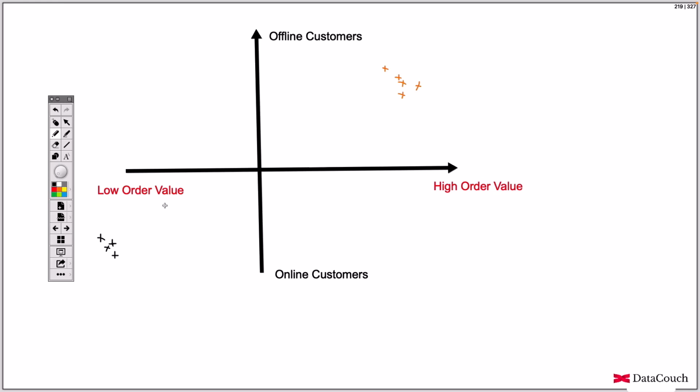There can be many factors because of which you see this difference, but there is an inherent behavior also. Those people who are very brand specific will visit the store and try certain brands, and only then they buy. So you can identify what is going on in your business based on customer segmentation. This is one of the examples of clustering.